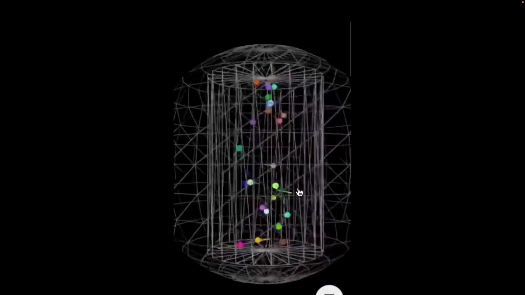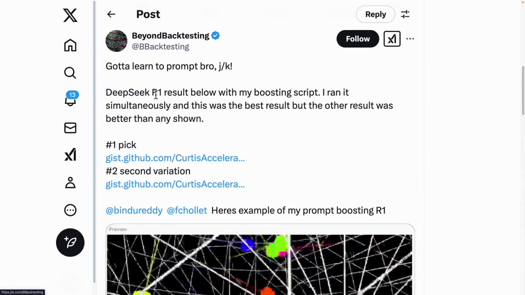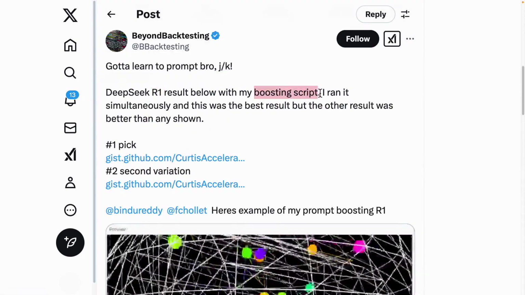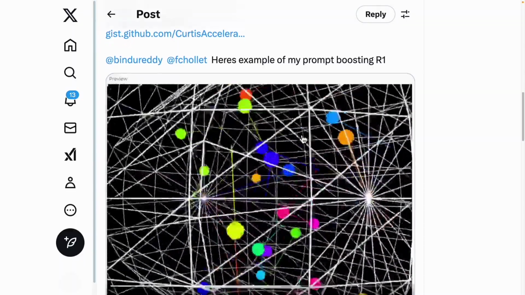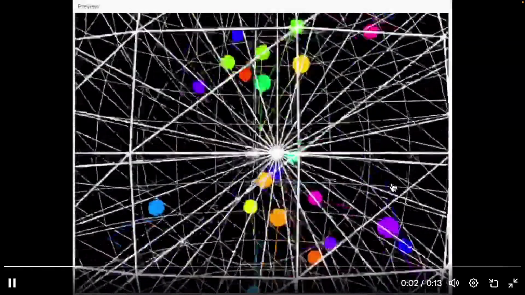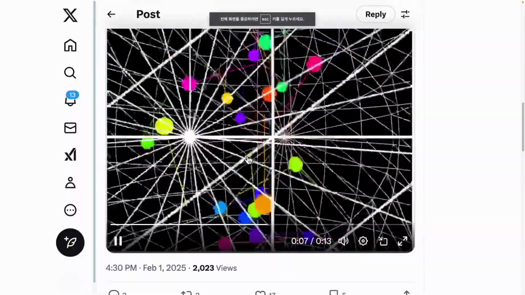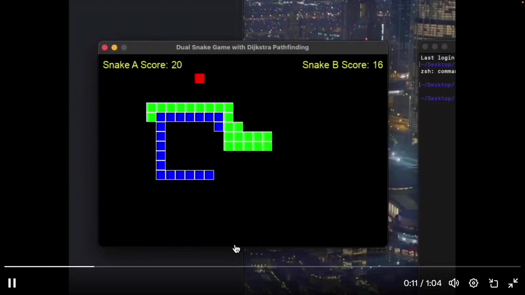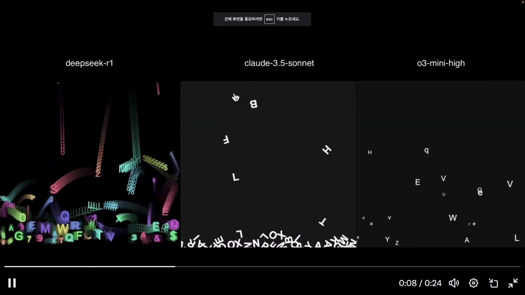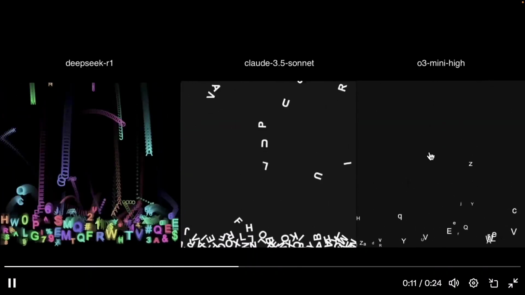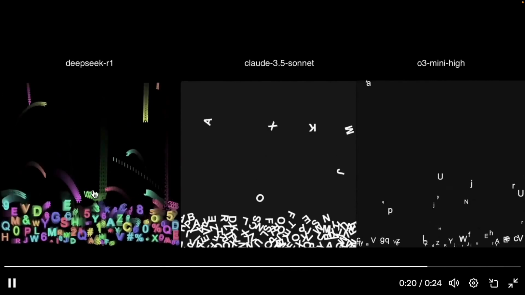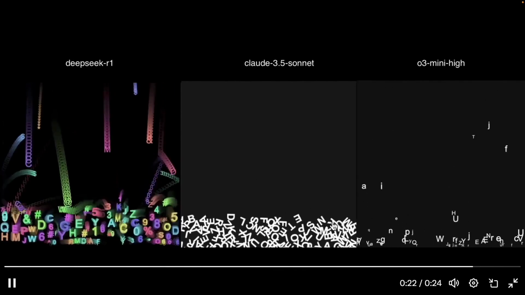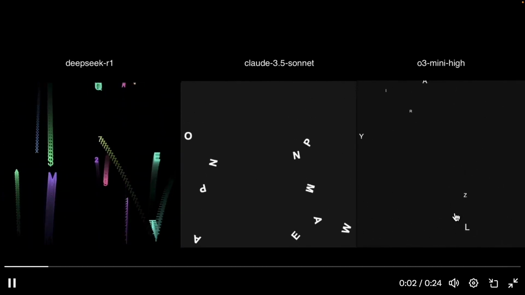In this particular case, the person claims that by using DeepSeek R1, they were able to write scripts more effectively, which might seem a bit chaotic, but it appears to work quite well. There is evidence, so it might be possible to refine it further. This one is also made with O3, but it's hard to tell if it's well made just by looking at it. I compared it with DeepSeek and Claude 3.5 using O3, but it's difficult to say which one feels more natural. This one leaves some after images and this one stutters a bit, so there are some oddities with them. The observed effect can vary depending on your perspective.